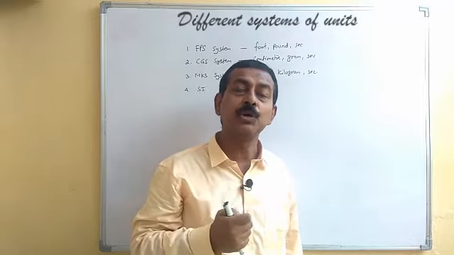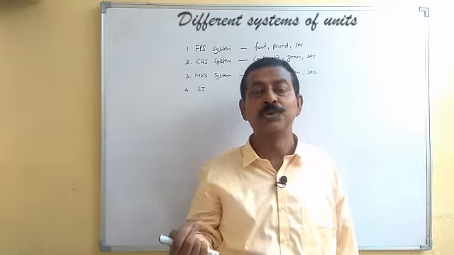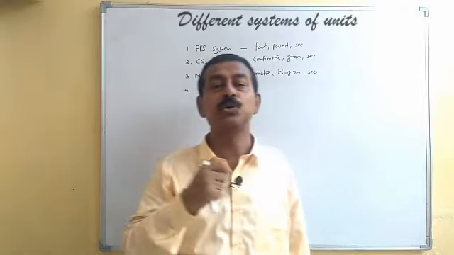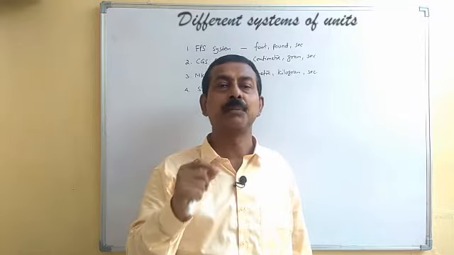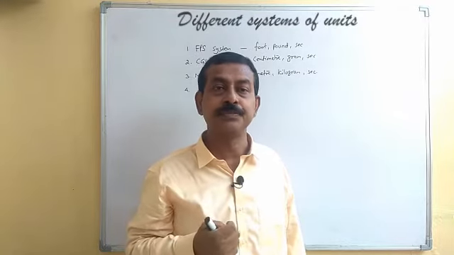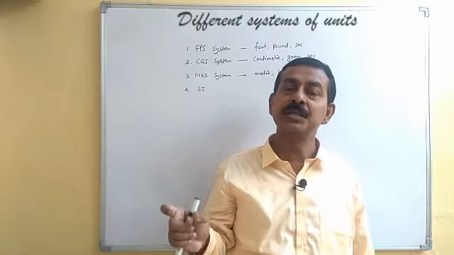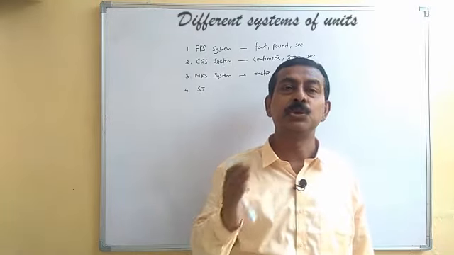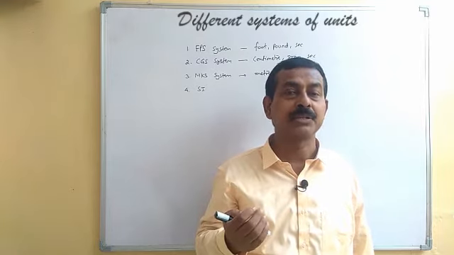Like if you want to convert 1 meter to millimeter, we can easily do it by taking a multiplying factor of 10 to the power 3. If you want to convert 1 meter to centimeter, then it is 10 into 10, that is 10 to the power 2. That will be the multiplying factor.